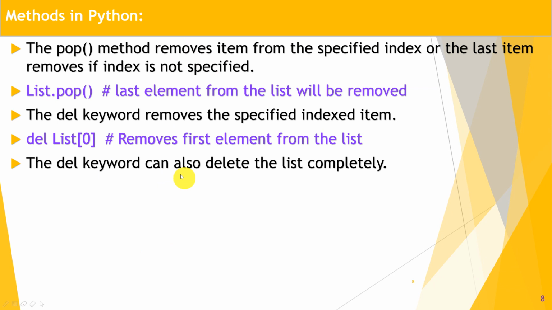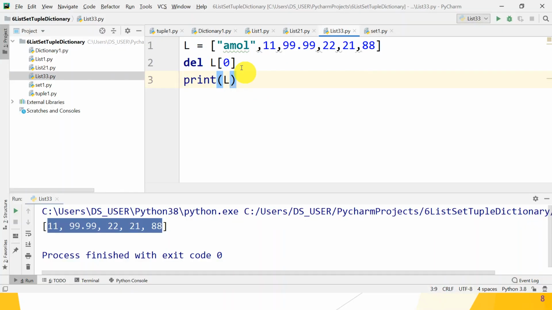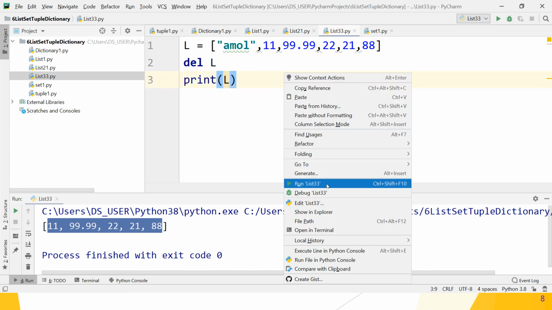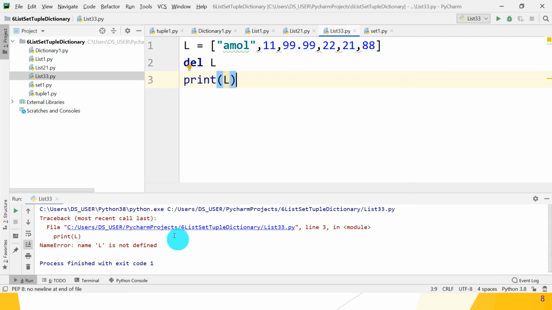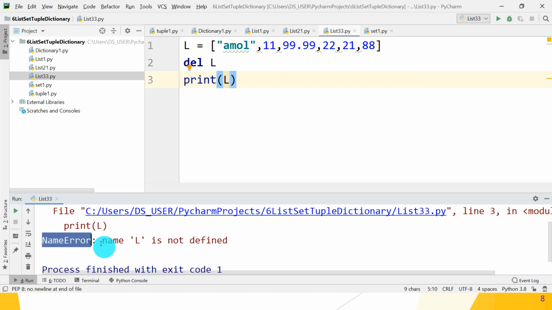The del keyword can also delete the list completely. If you want to delete the total list, then use del list directly and print that. Let's check whether it works. If you want to delete the whole list, del L and print L. So what happens? It gives you a NameError because name L is not defined.